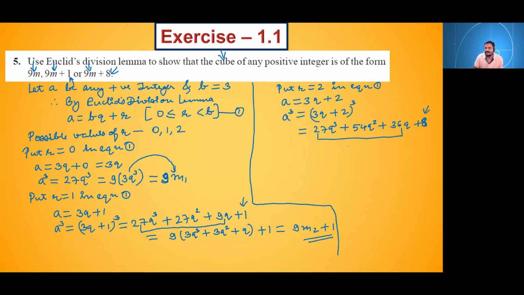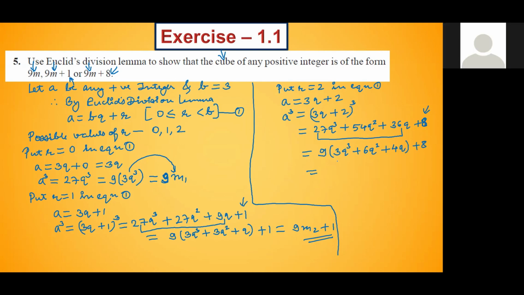From the first three terms, we will take common 9. So what we will get? 3q cube plus 6q square plus 4q. So we will assume this bracket as m3, so 9m3 plus 8.